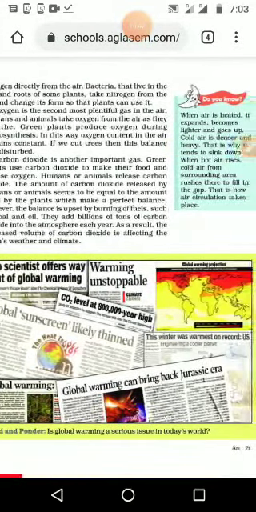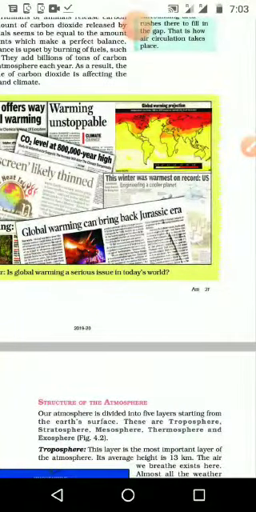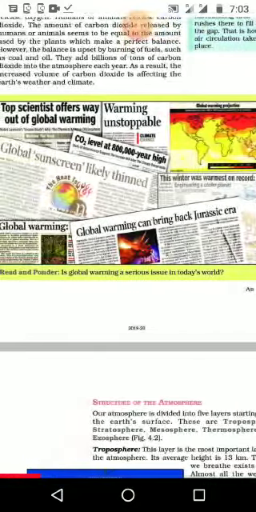Then here we can see, top scientist offers way out of warming. Then, warming unstoppable, like that different headings, paper cuttings it is giving. And global warming can bring back Jurassic era, means the Jurassic era may come back, like that different newspaper headlines are given.